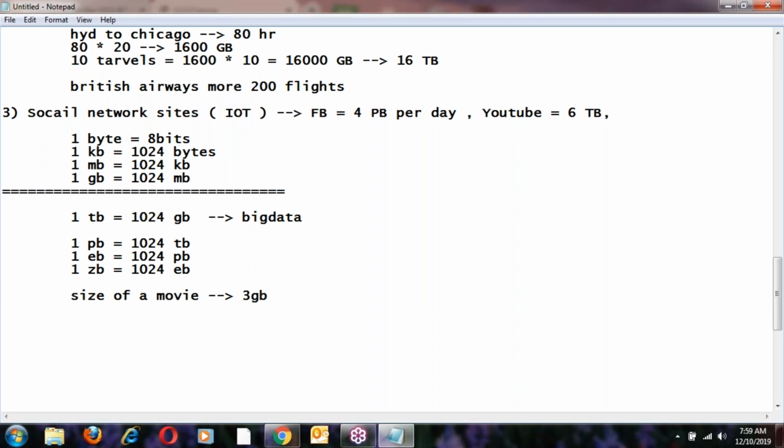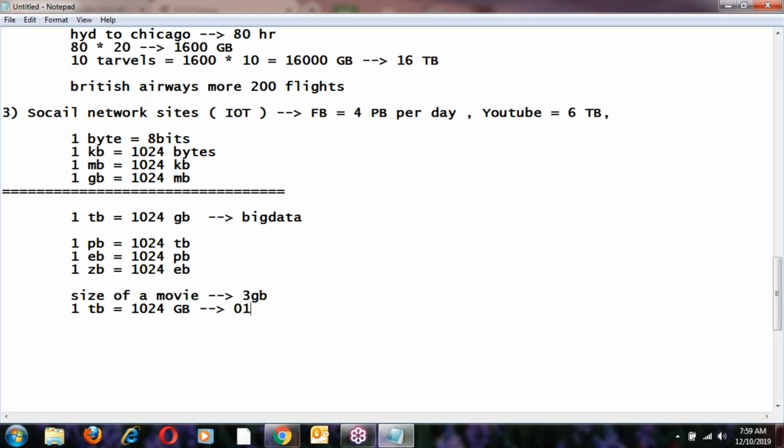1 TB is equal to 1024 GB, right? That means how many movies? This is equivalent to 1024 divided by 3 GB.